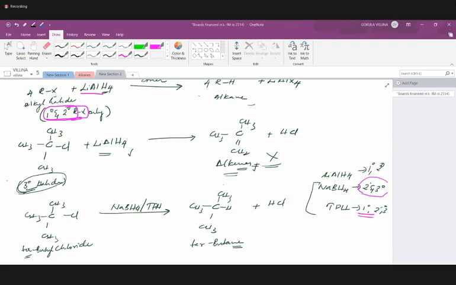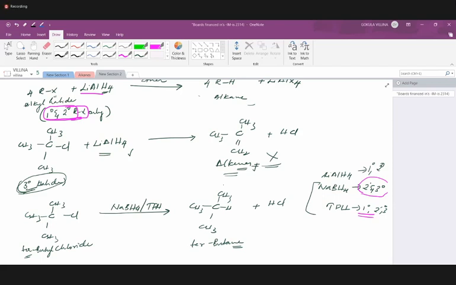Halide will be removed with the hydrogen coming from this tin hydride. So hydrogen of this triphenyl tin hydride will be replacing the chlorine in the alkyl halide, and this chlorine goes and substitutes on the TPH. We end up having TPX, triphenyl tin halide, something like that.